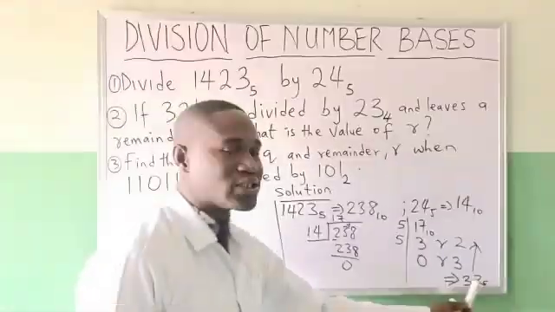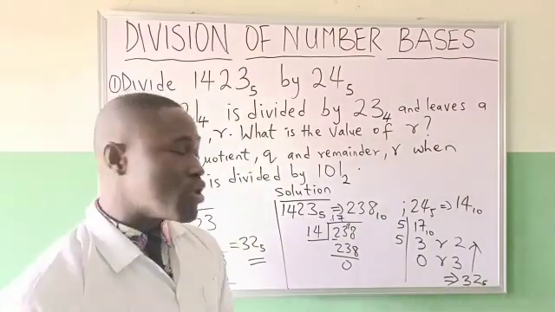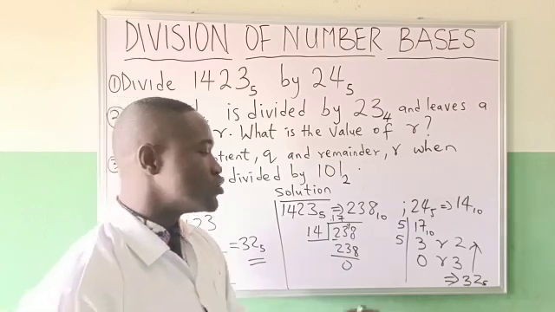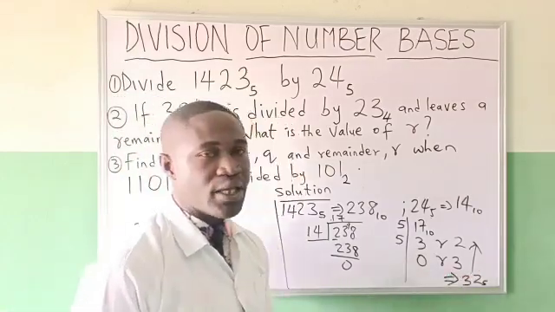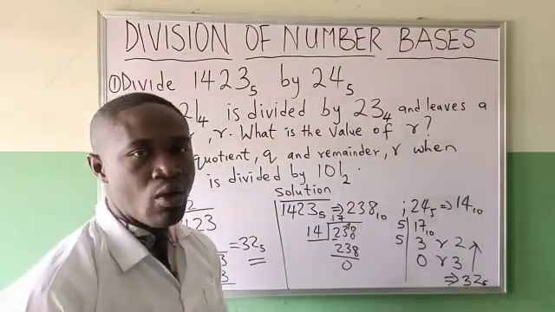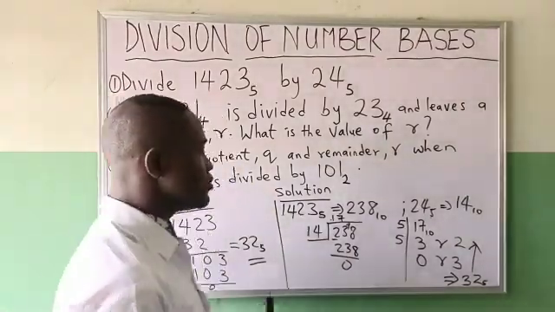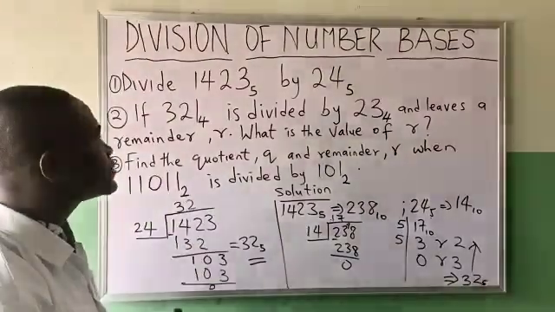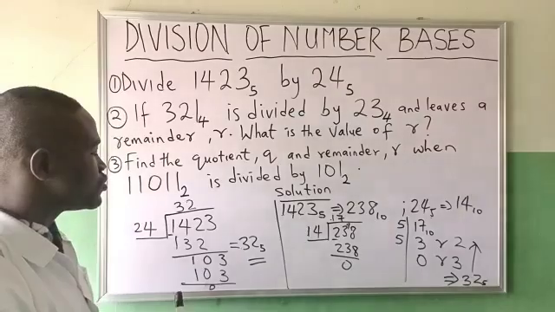We don't call it 32 in base 5 because 32 means you are talking about base 10. So you call it 32 in base 5. That is how to solve question number 1. Then please note the 2 possible ways of solving it. We'll go to question number 2.